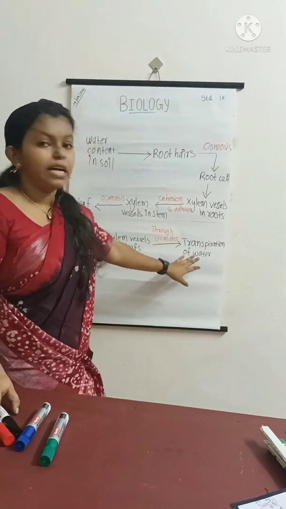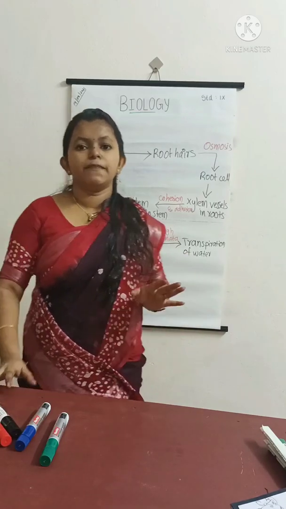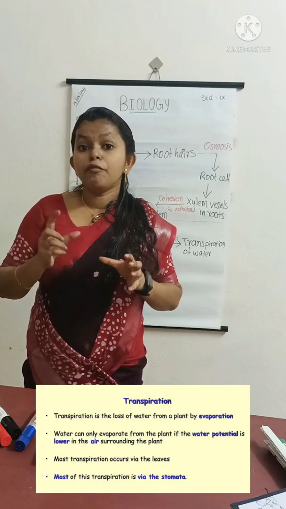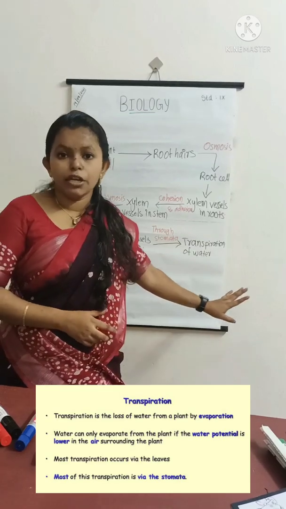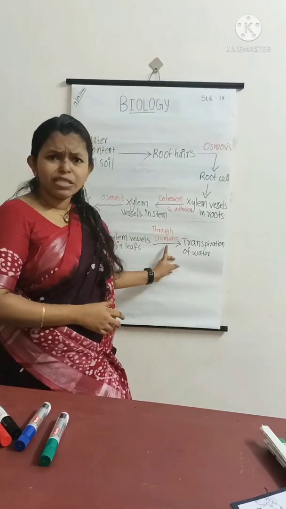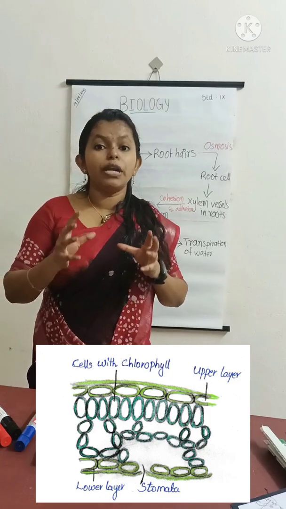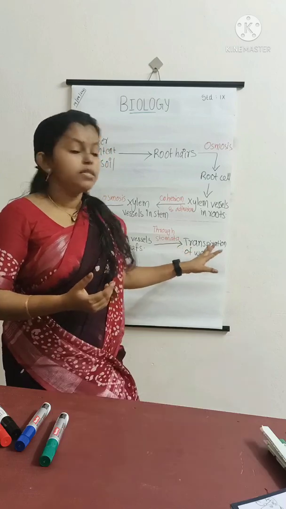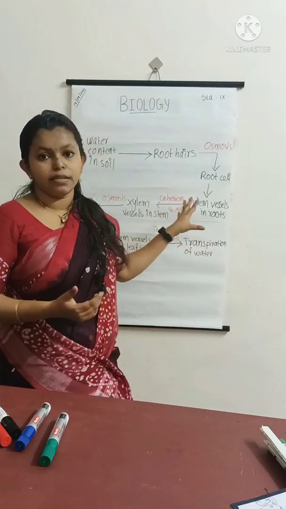So, we know that transpiration takes place. So, what is transpiration? Transpiration is the process of loss of water in the gaseous form through stomata as a result of evaporation. So, what is stomata? Stomata are minute pores present on the epidermis of leaves, stems, etc. So, this is all about conduction of water in plants.